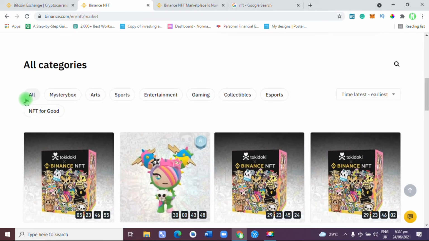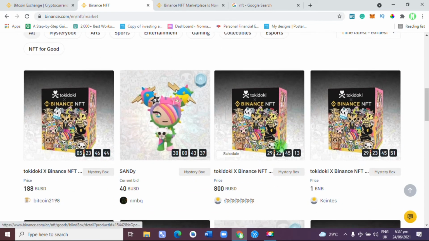There are different NFT available for auction in different categories. We have all, mystery box, art, sports, entertainment, gaming, collectible, esports, NFT for gold. So there are different categories that are available. And these are other Tokidoki NFT.